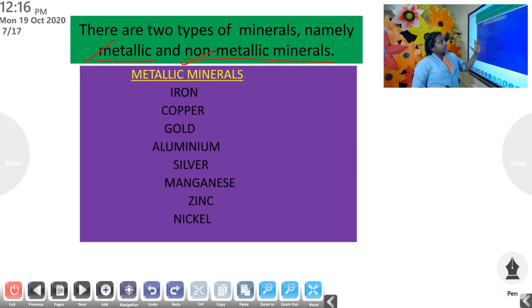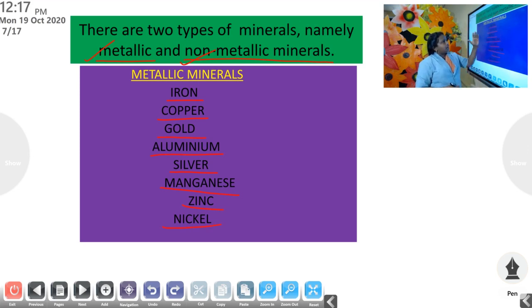Now, here I have written the names of some metallic minerals which are available in our country. The main metallic minerals in India are iron, copper, gold, aluminium, silver, manganese, zinc and nickel.